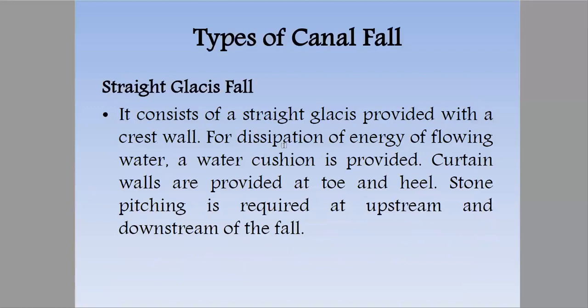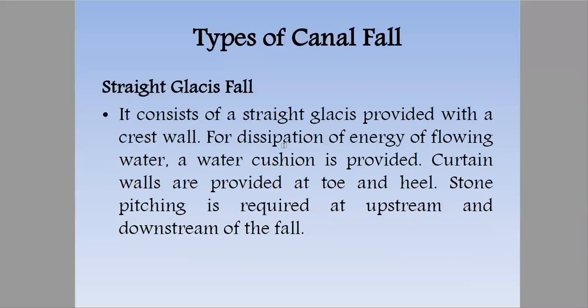Now the straight glacis fall. It consists of straight glacis provided with a crest wall for dissipation of energy of flowing water. We have already studied why we need dissipation of energy, because we cannot afford to have scouring and any adverse effect due to that excessive energy. So we need a water cushion, which we provide in straight glacis falls.